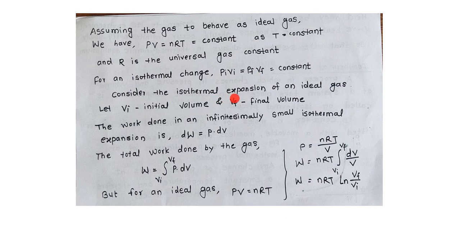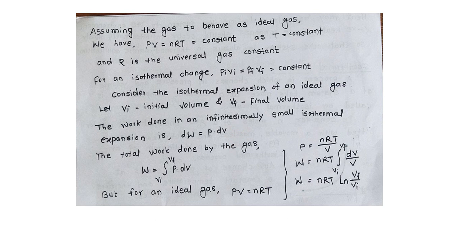Consider the isothermal expansion of an ideal gas. Vi is the initial volume and Vf is the final volume. Now, the work done in an infinitesimally small isothermal expansion is dW equals P into dV. Small work done equals dW equals P dV.